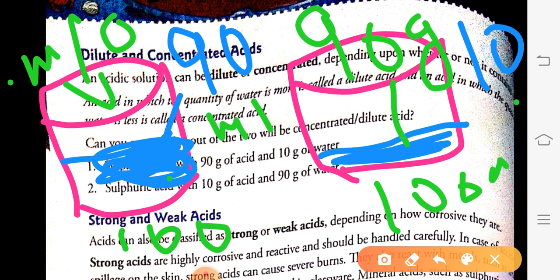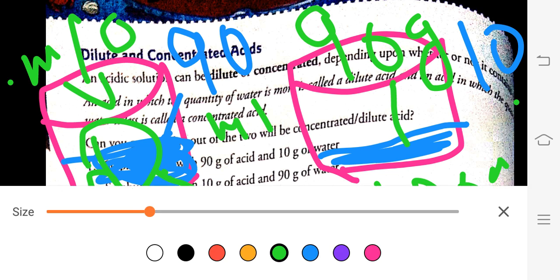The acid which contains more water than acid is called a dilute acid.